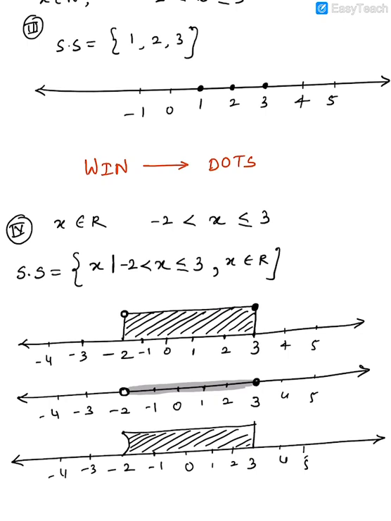Okay, so now we'll start solving the problems. Let's start with the problems now. So first problem. As I'm seeing, the problems are also easy in this, they are not so tough. So guys, we'll do this problem. In all these problems, you have to always make a solution set and make a number line. I'm not writing it every time in the question, make a solution set and draw the number line. So by default, we are going to do it for every problem.